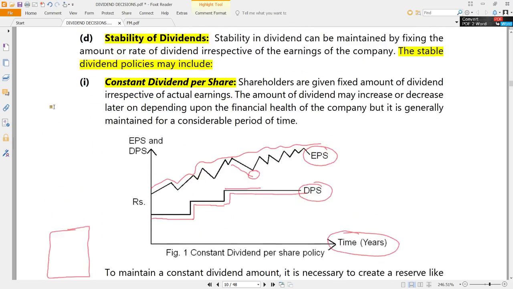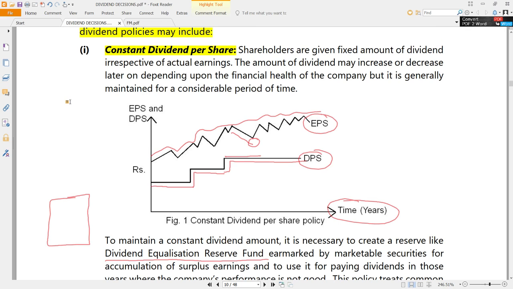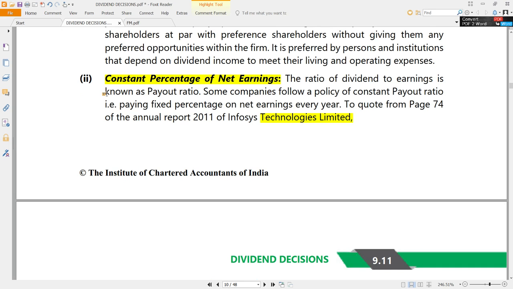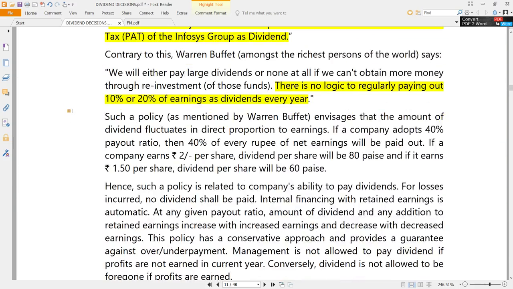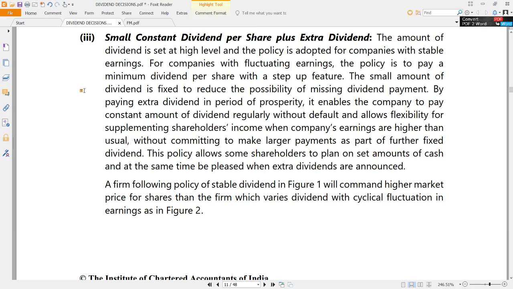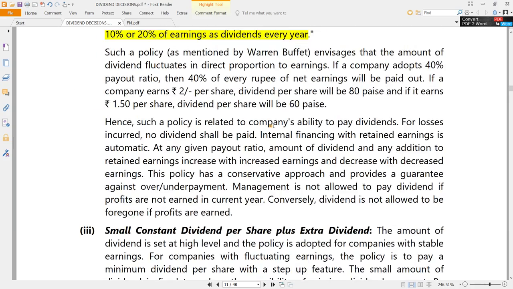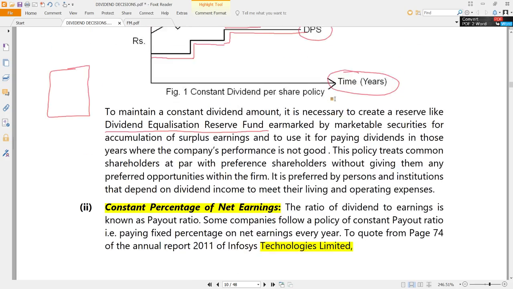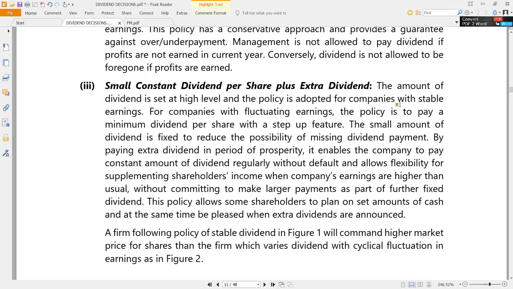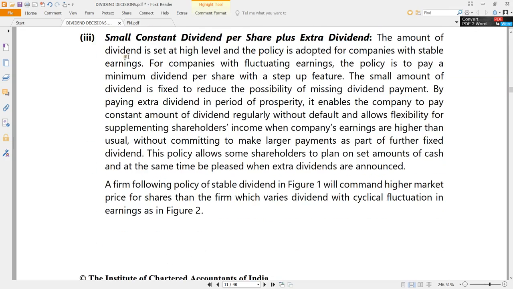And once the dividend policy is decided, there has to be a kind of stability of the dividends maintained, preferably. There is no rule like that. Having a constant dividend per share is one type of strategy, or having a constant percentage of net earnings as a dividend payout ratio is another way. So in the first scenario, DPS, dividend per share, is fixed. In the second scenario, the payout ratio is fixed. That is the second strategy.